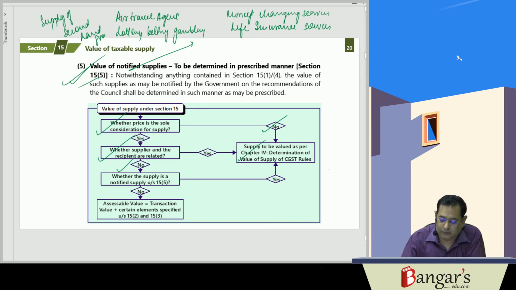Then whether the supply is notified under section 15(5)? No, the supply is not notified under 15(5). Then we have to go to the rules. Is price the sole consideration, and are the supplier and recipient not related? Yes. Then the assessable value will be the transaction value, which will include certain elements as specified under 15(2) and exclude certain elements as specified in section 15(3). So this was what we were discussing about valuation, the statutory provisions.